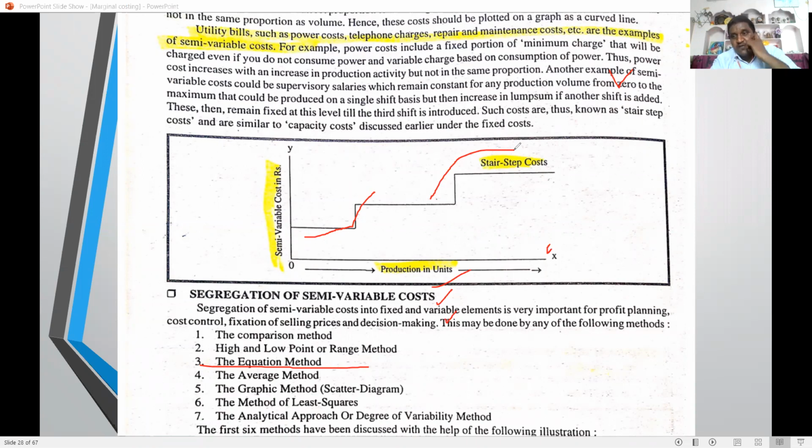So semi-variable cost is nothing but a combination of fixed cost and variable cost. Whenever semi-variable cost is given in a problem, we have to find out the variable cost. For this we have methods available: comparison method, high-low point method, equation method, average method, graphic method, and least squares method. Next one,